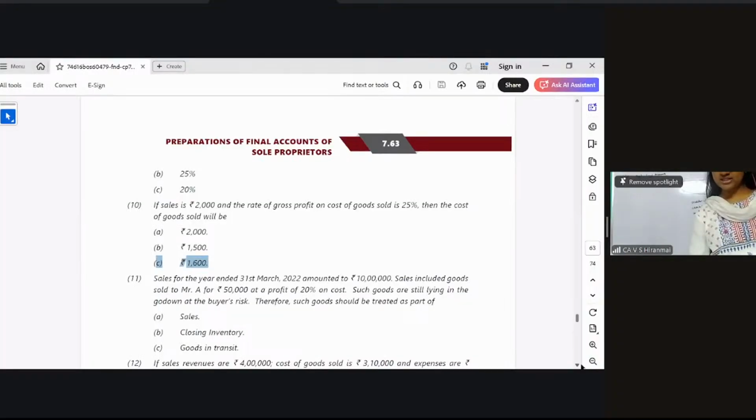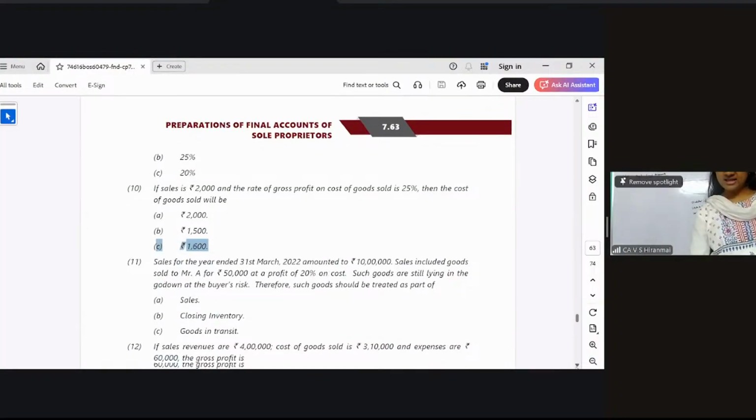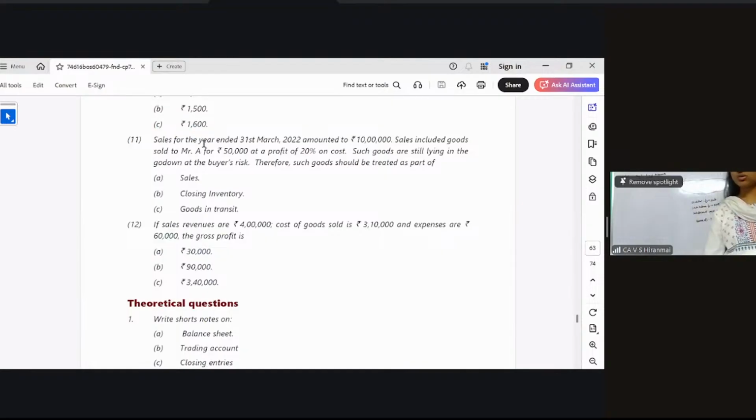That is C. The 10th one is C. 1600. Nothing. Same thing, whatever we have learnt in the inventories chapter, I am using the percentages. That's all. Sales for the year ended amounted to 10 lakhs. Sales included goods sold to Mr. A for 50,000 at a profit of 20% on the cost.